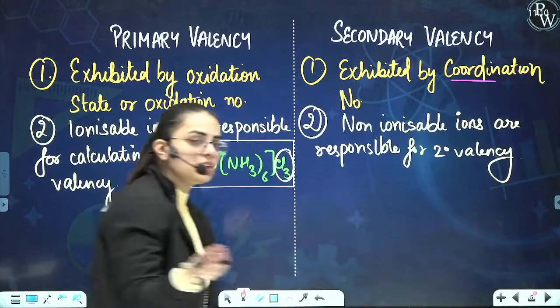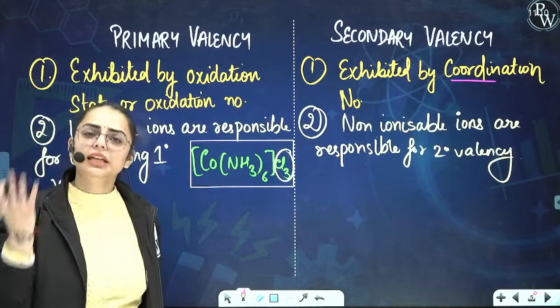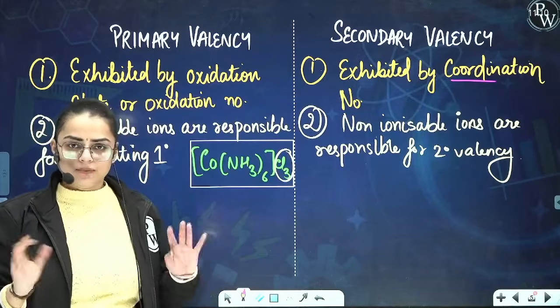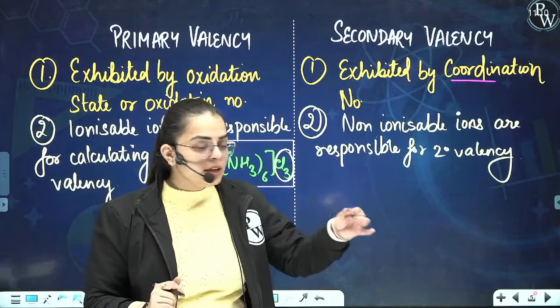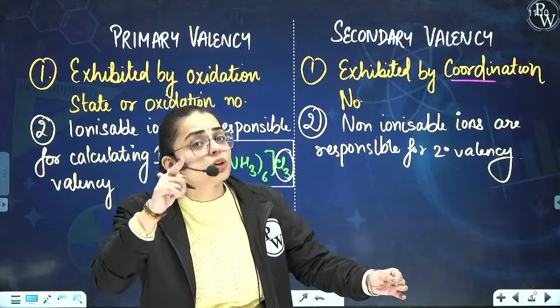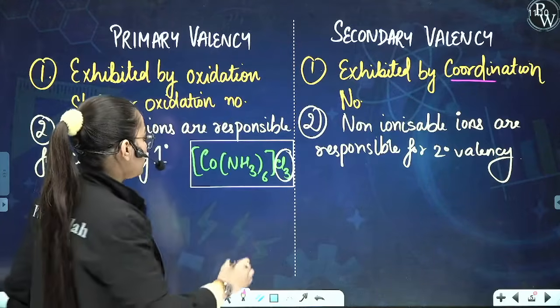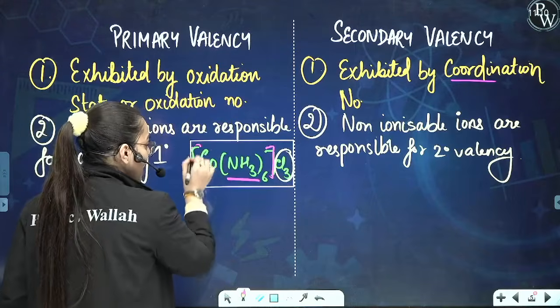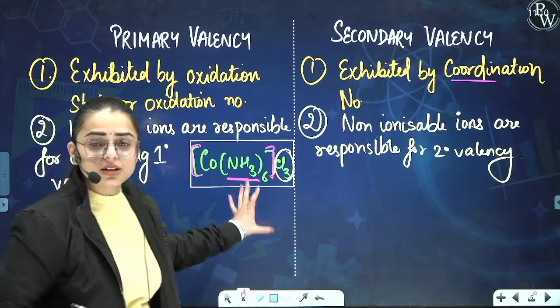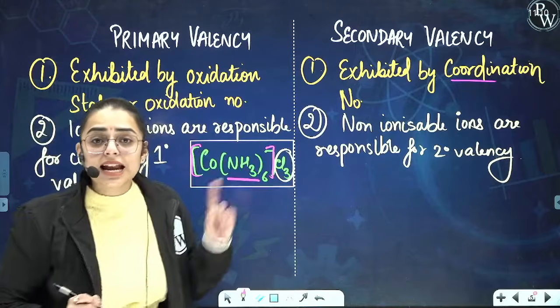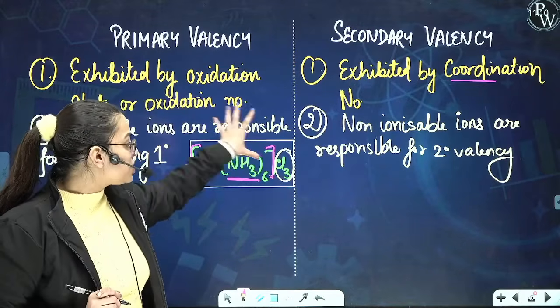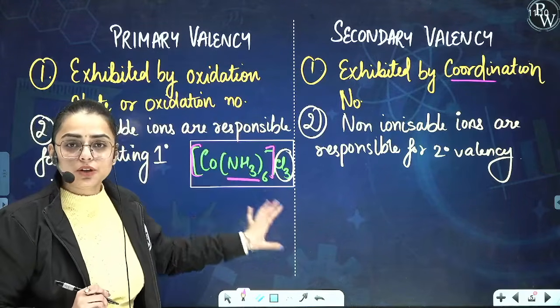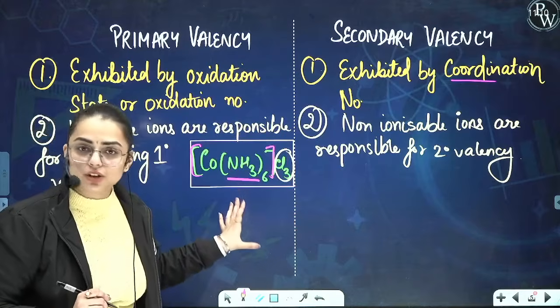Now coordination number is basically what? It is talking about ligands or the donor atoms. Here we are talking about ligands. So ligands are present inside this square bracket, in this coordination sphere, in this coordination entity. That means the ones which are present inside the coordination sphere or the coordination entity, or the coordination complex, are the non-ionizable ones.